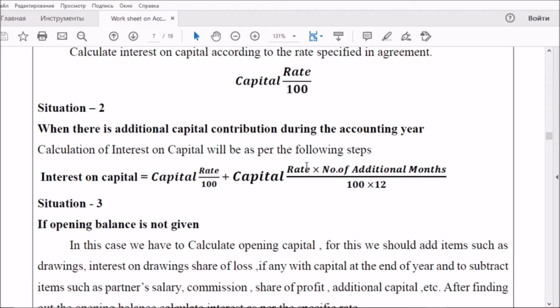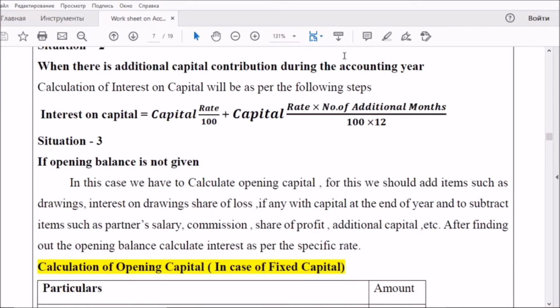But we can expect for 4 marks in the board exam, the calculation of interest on capital from the opening balance. There will be a closing balance of capital, but we have to calculate the amount of opening capital. Then we have to calculate the interest on capital. That type of question is asked, and we can expect that type of question in the calculation of interest on capital also.